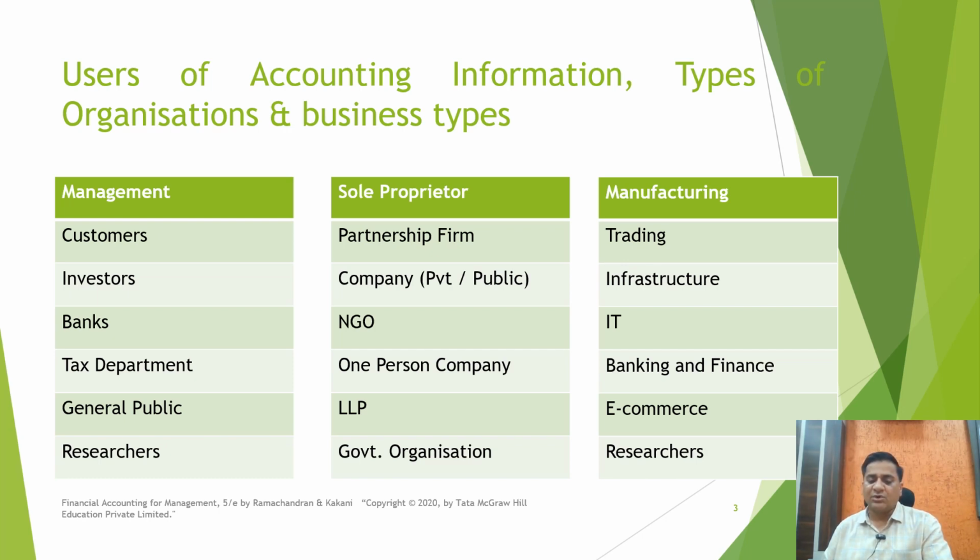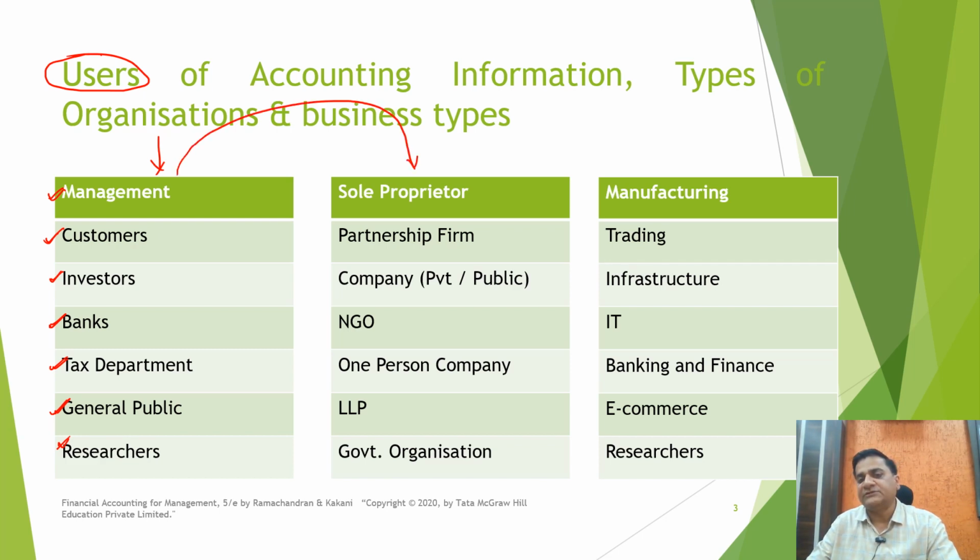Do you know how these stakeholders make decisions for all the different types of organizations with different sizes and different locations? If you look at the slide here, you come to know about the accounting information and the users of accounting information. These are the users, which means the management uses the accounting information. Similarly, the customers, investors, banks, tax departments, general public, researchers, they use the accounting information. This information is related to these types of organizations.